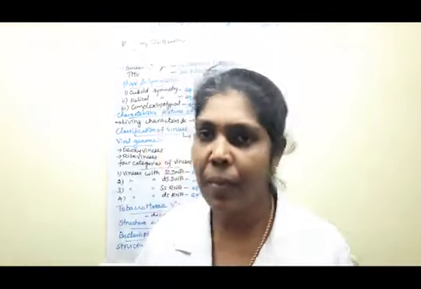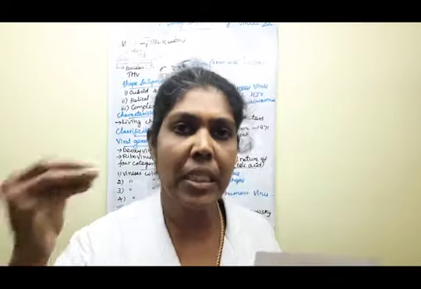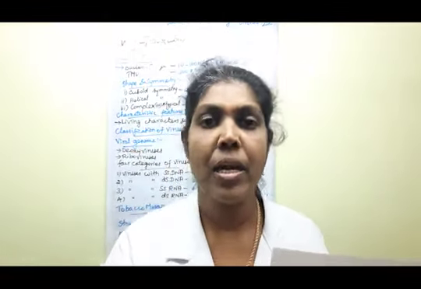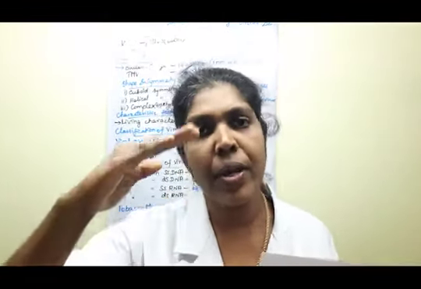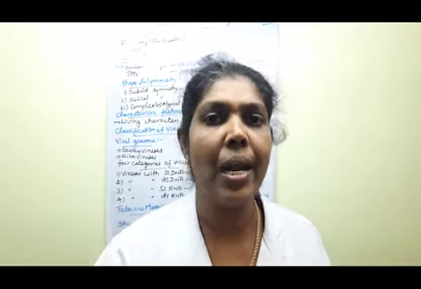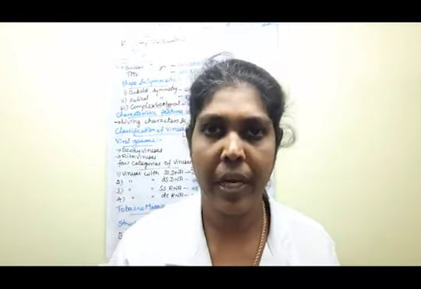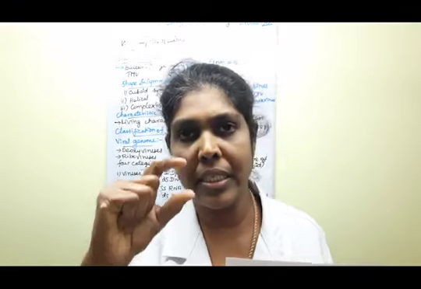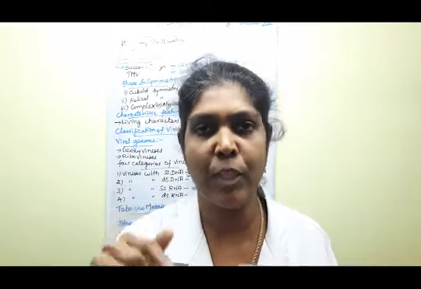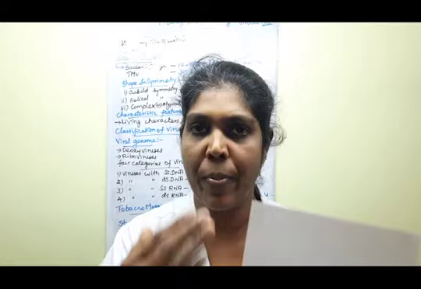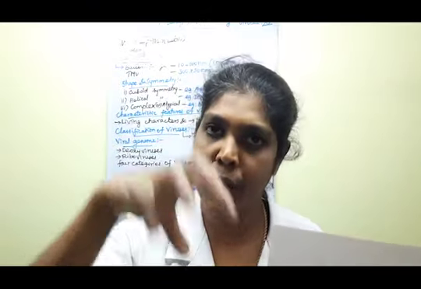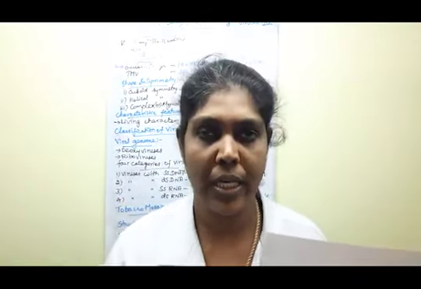If this virus affects a normal plant, immediately the plant growth is stunted and the yield is also affected. Clear? These are the symptoms and the response of the tobacco plant to the tobacco mosaic virus.